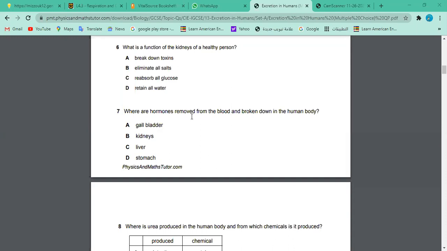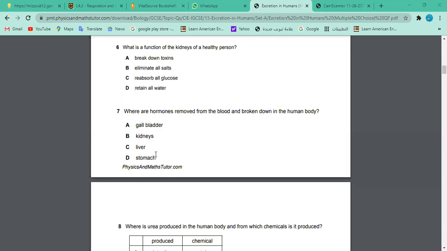What do you think? If a hormone is released and it remains there for a longer time, it's not healthy even. So it should be removed. It should be there when it is needed. If it is released and not metabolized, of course the hormone will not be excreted by the kidney as such. It has to be broken down into smaller units. Hormones are bigger molecules. It's not filtered by the kidney, right? So it has to be broken down and then eliminated. So that is why liver is the answer, not kidney or stomach.